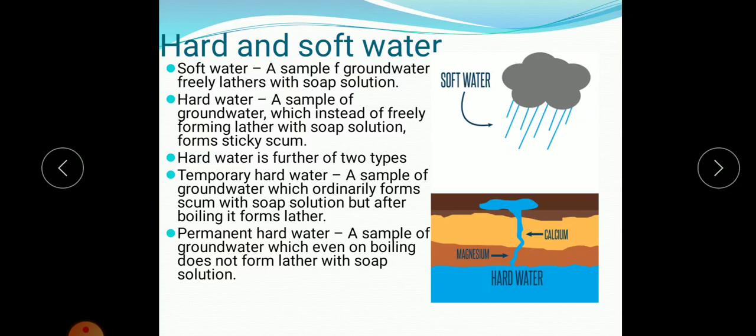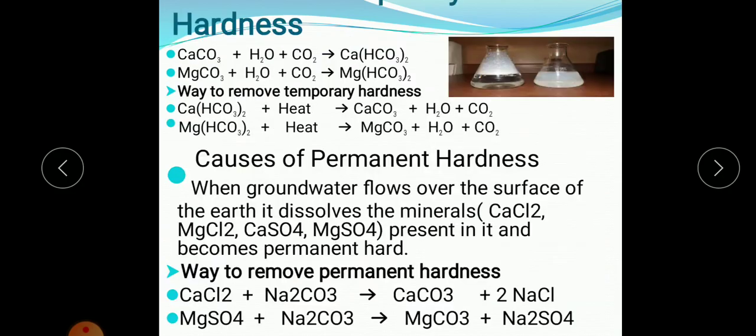Now what is the reason behind this temporary hardness and permanent hardness? A sample of groundwater which ordinarily forms scum with soap solution, but after boiling it forms lather, is temporary hard water. So temporary hard water is a hard water which forms lather with soap solution but only after boiling. Okay, whereas permanent hard water means a sample of groundwater which even on boiling does not form lather with soap solution. They are called permanent hard water.